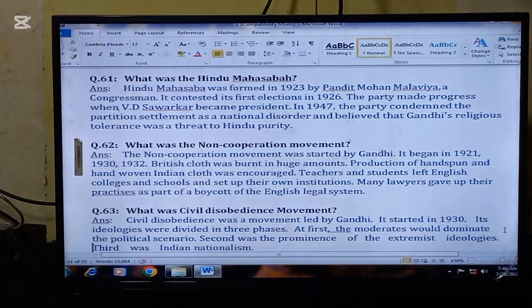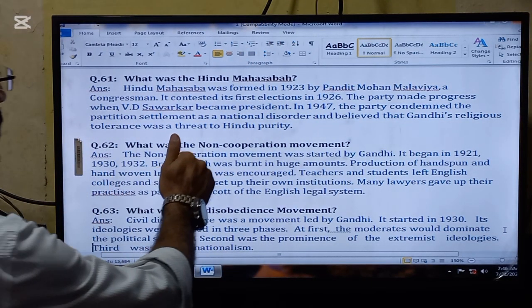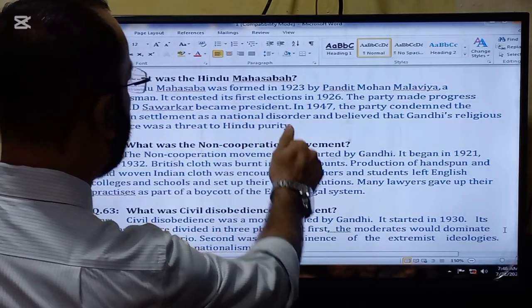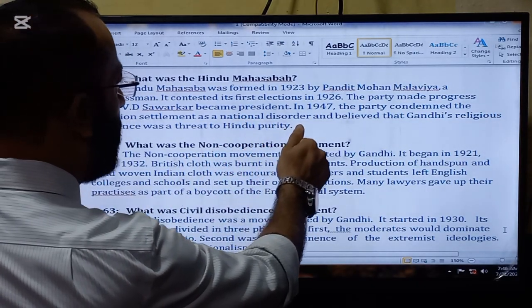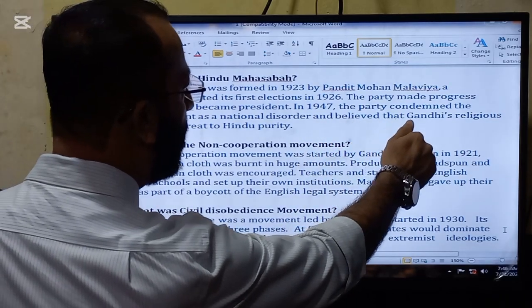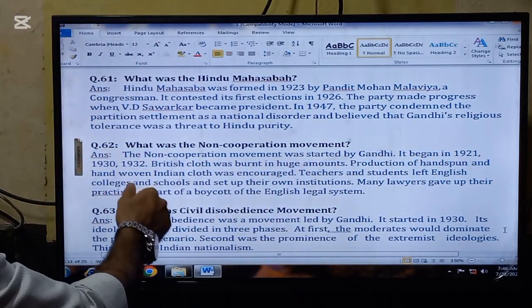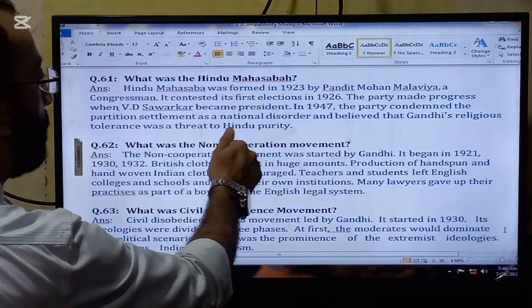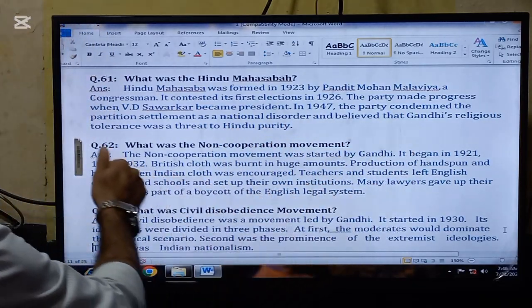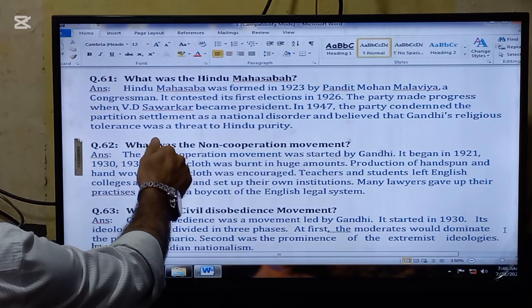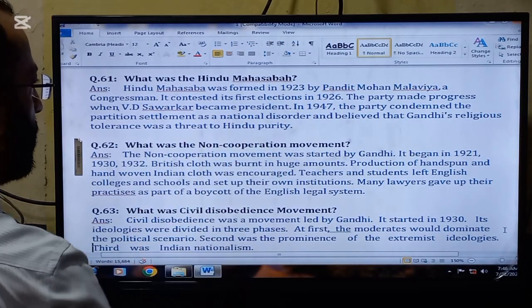The first question for today is, what was Hindu Mahasabha? Hindu Mahasabha was formed in 1923 by Pandit Mohan Malaviya, a Congressman. It contested its first election in 1926. The party made progress when V.D. Savarkar became president.